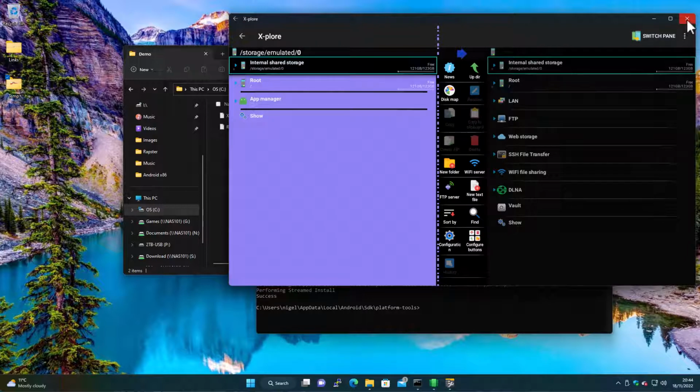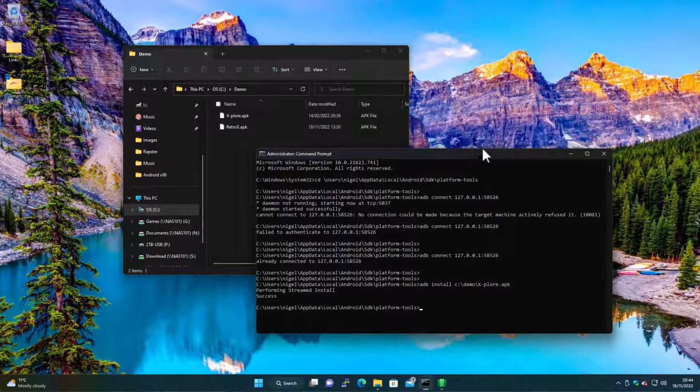And then I want to do the Retrex one as well. So do exactly the same thing. All the APK. Done. And that's it. We don't need this anymore.